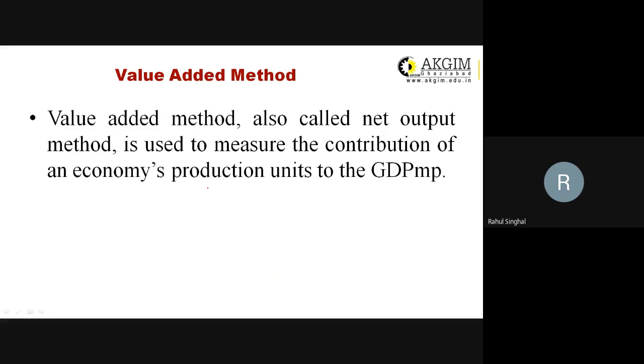So whatever value has been added by each and every entity to the product, when we add up the value of all the output, that will become gross domestic product at market price.